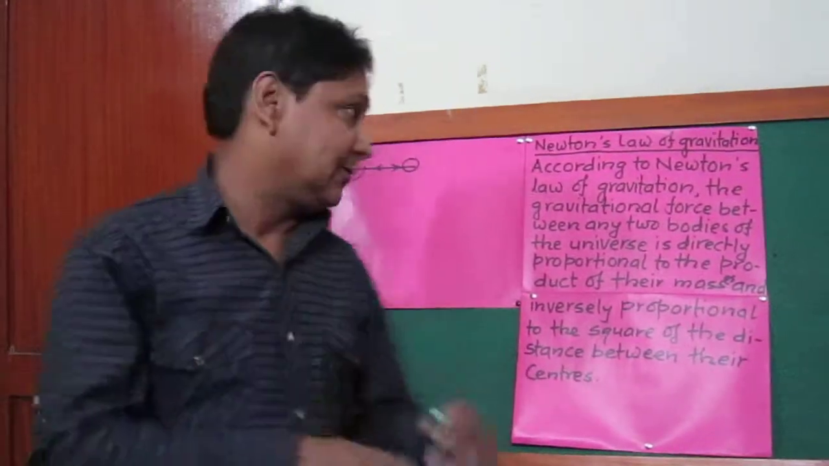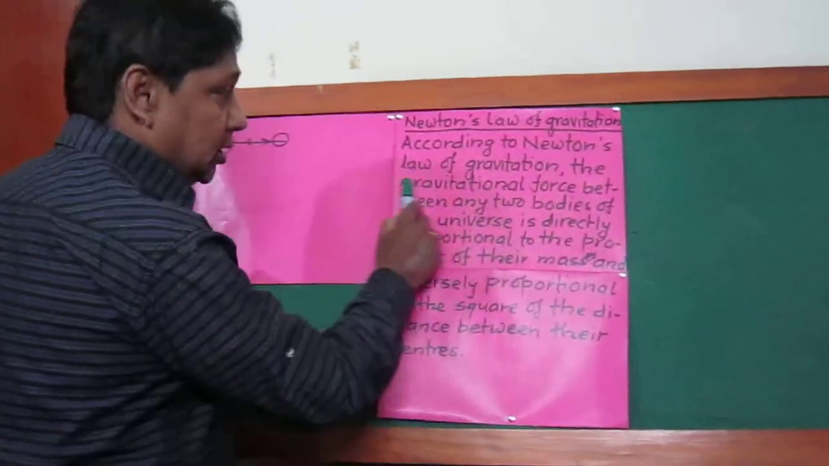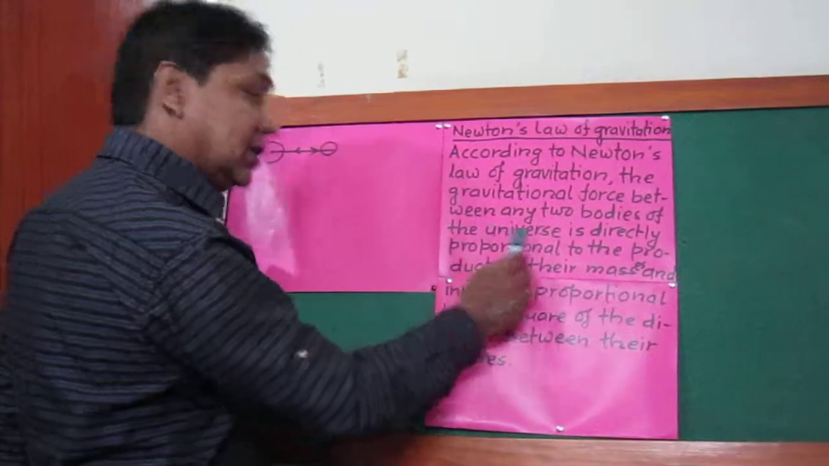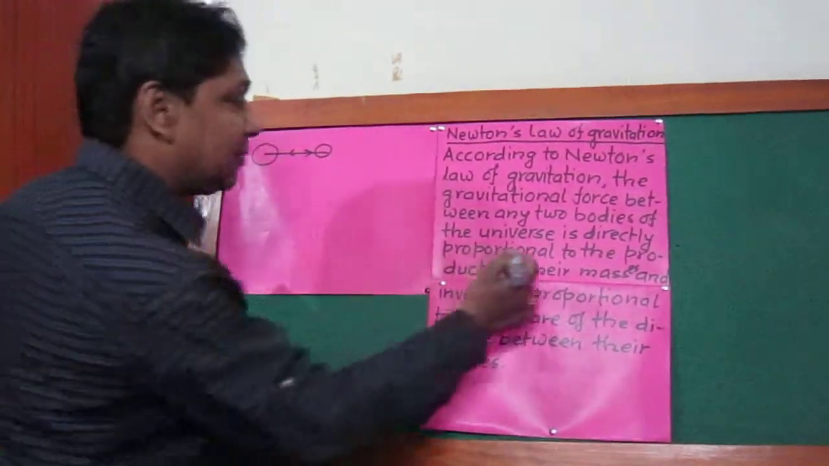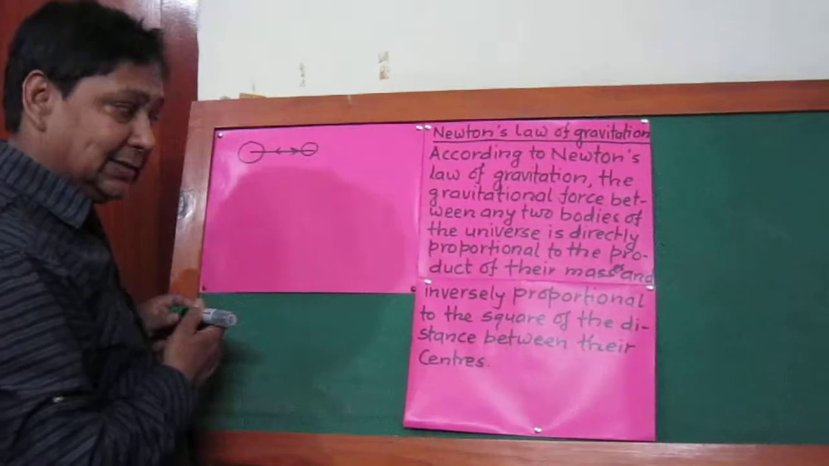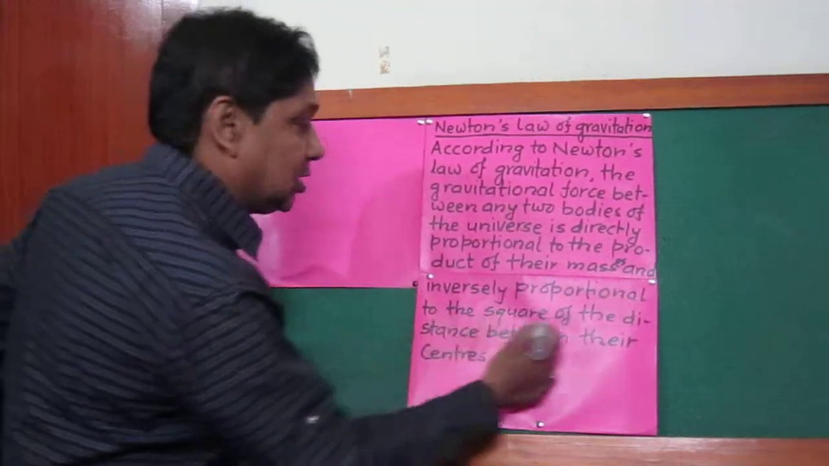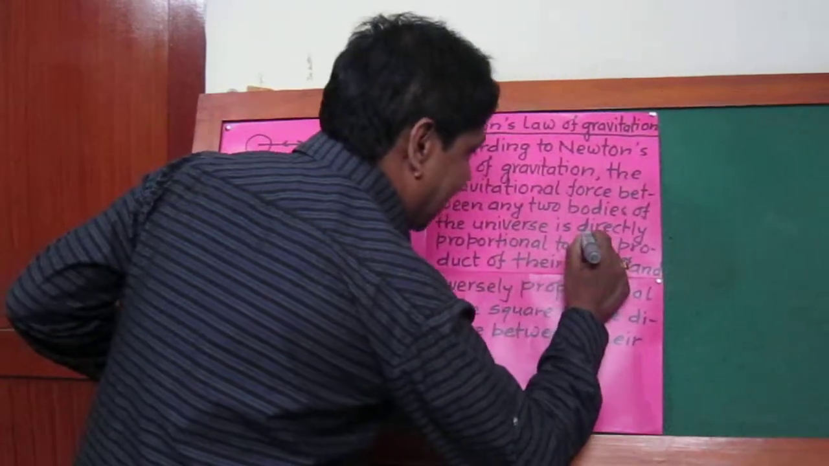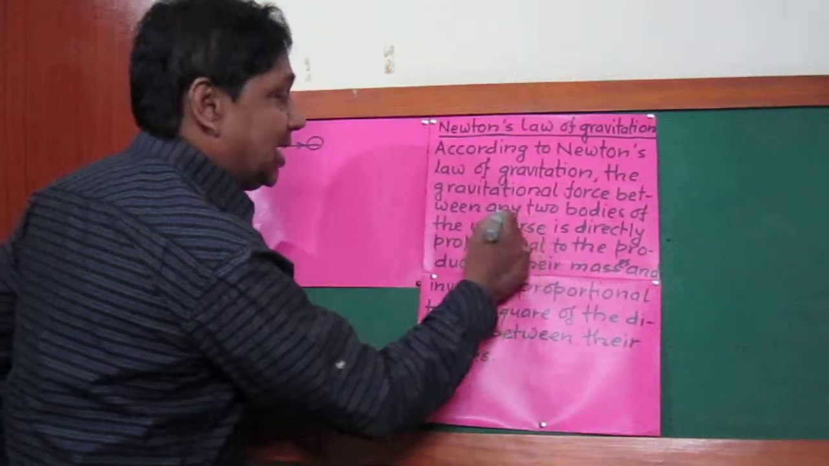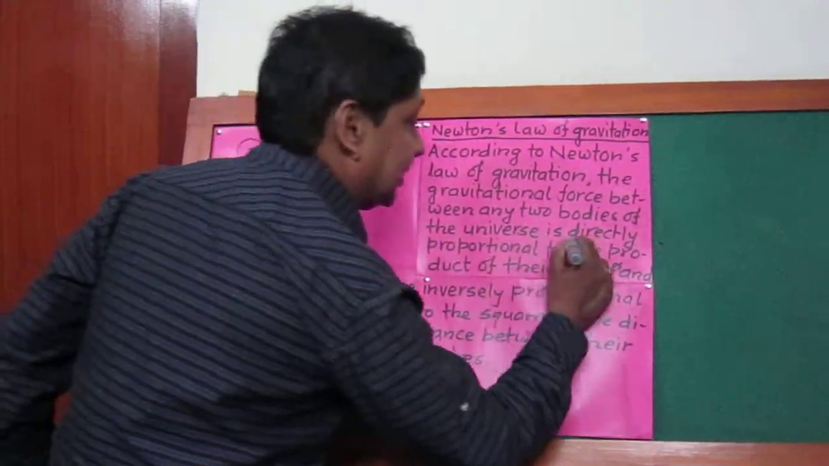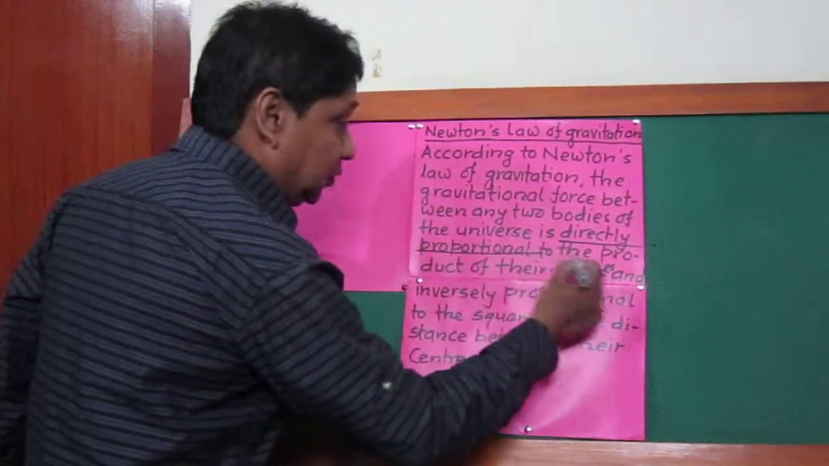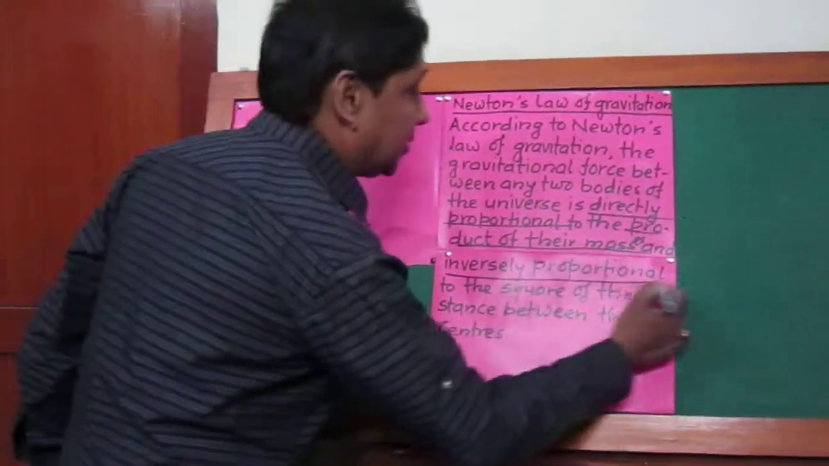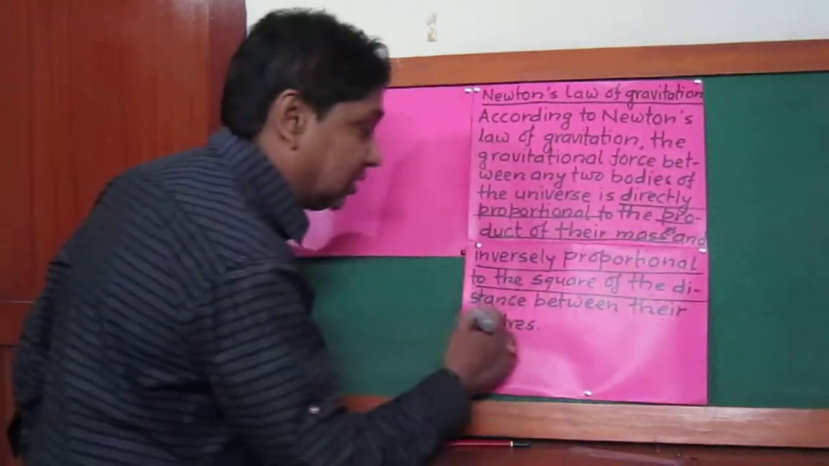What he says, according to Newton's law of gravitation, the gravitational force between any two bodies of the universe is directly proportional to the product of their masses and inversely proportional to the square of the distance between their centers. Look at this. Once it is told that the gravitational force between any two bodies of this universe is directly proportional to the product of their masses and inversely proportional to the square of the distance between their centers.